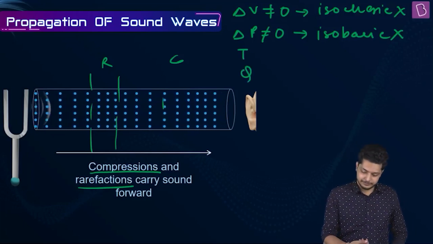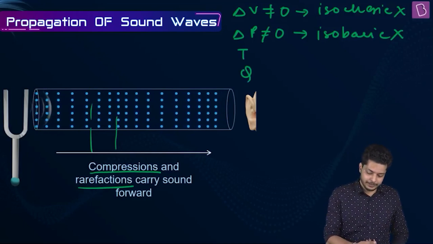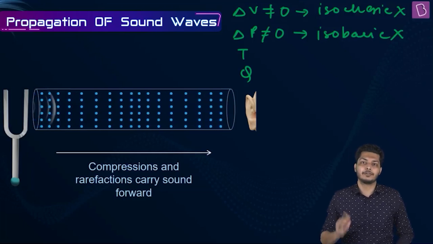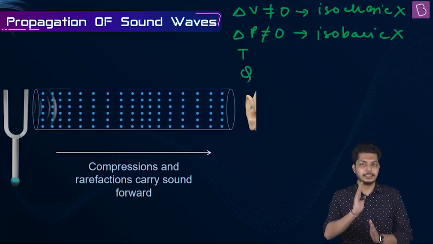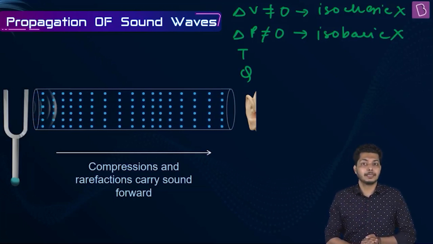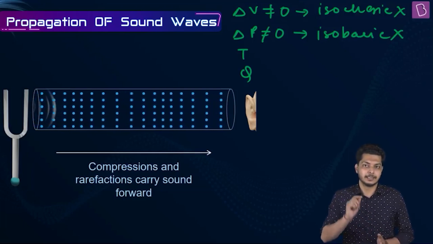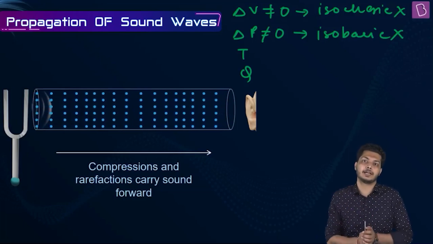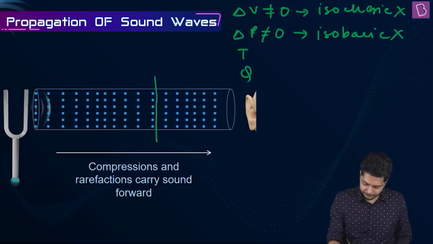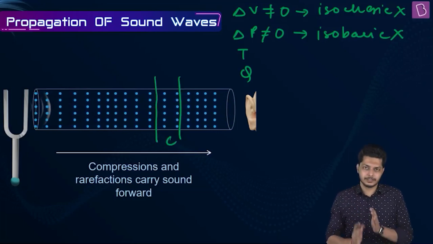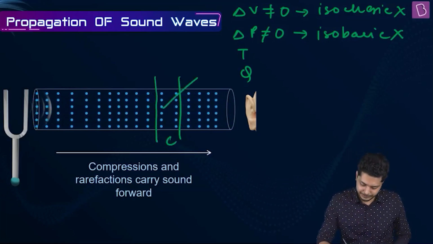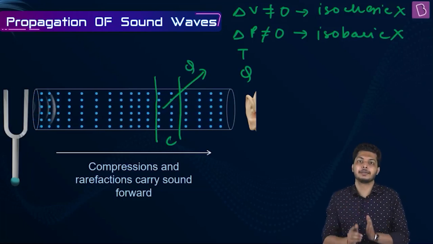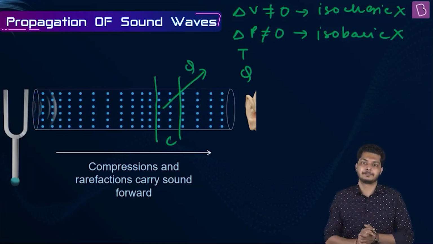Now talking about T and Q. According to Newton, wherever there is formation of compressions, the temperature of the medium at that point increases. Now when the temperature of the medium increases, the medium exchanges heat with the surroundings. It gives out heat to the surrounding. Let's say at this point we have compression and there is a rise in temperature. So the medium gives out heat to the surrounding and it maintains its temperature at the same level.